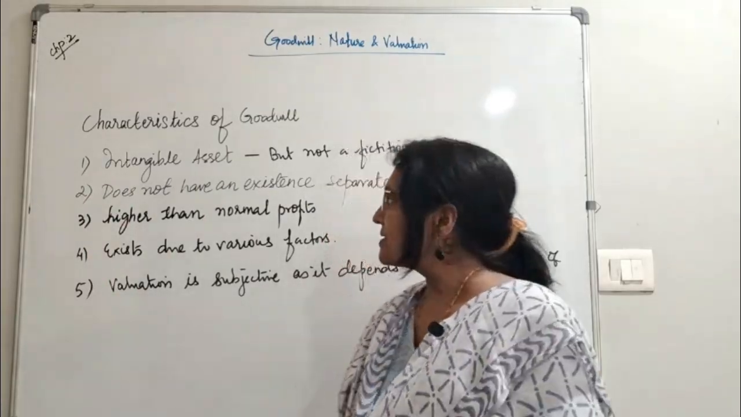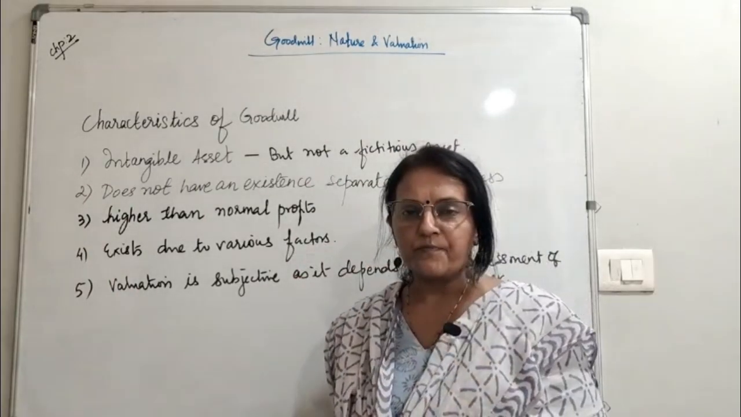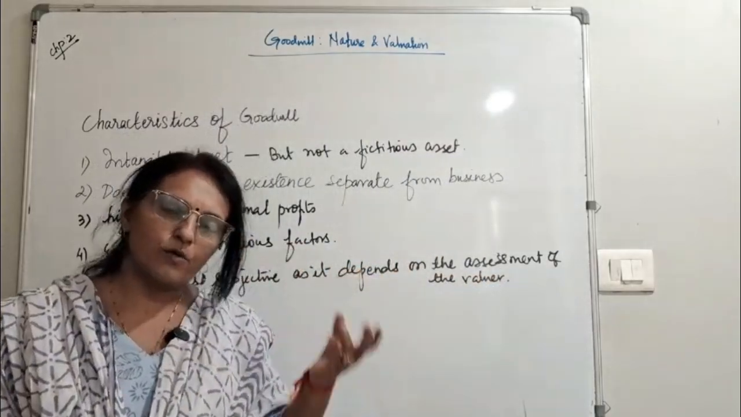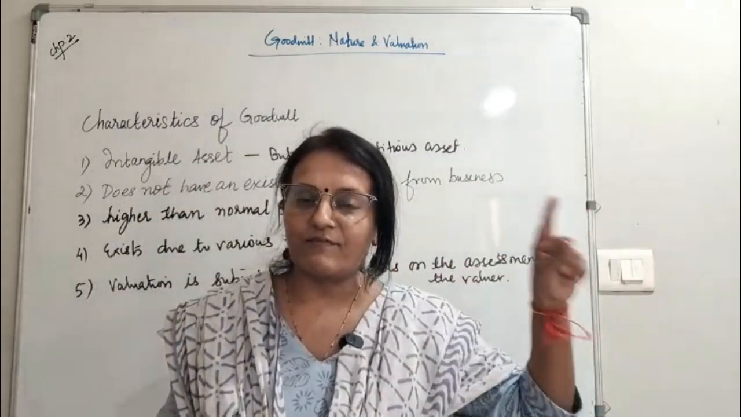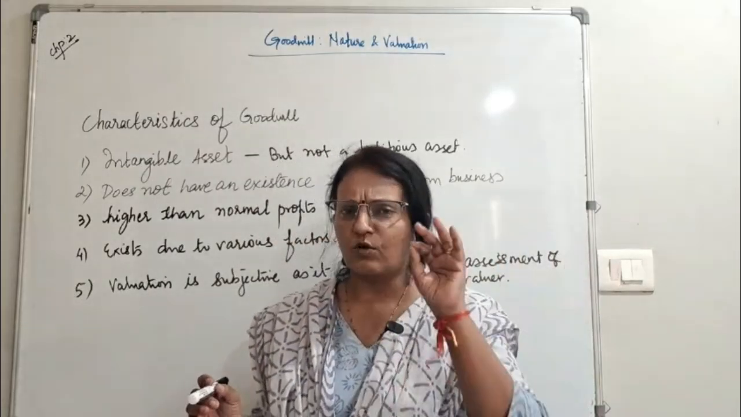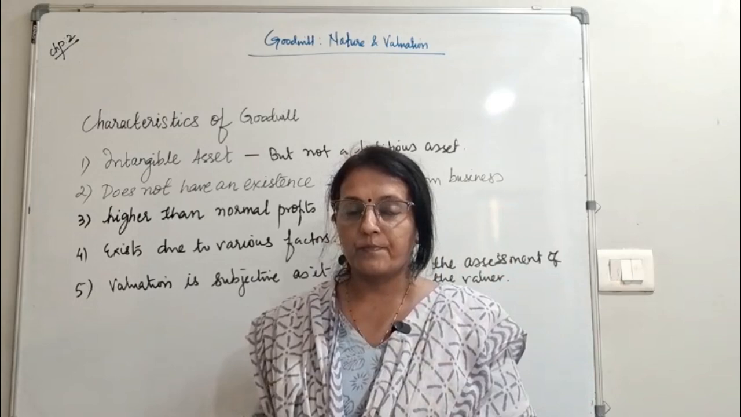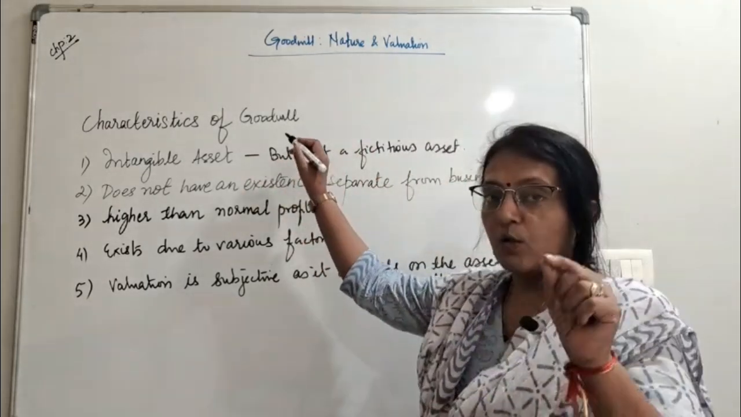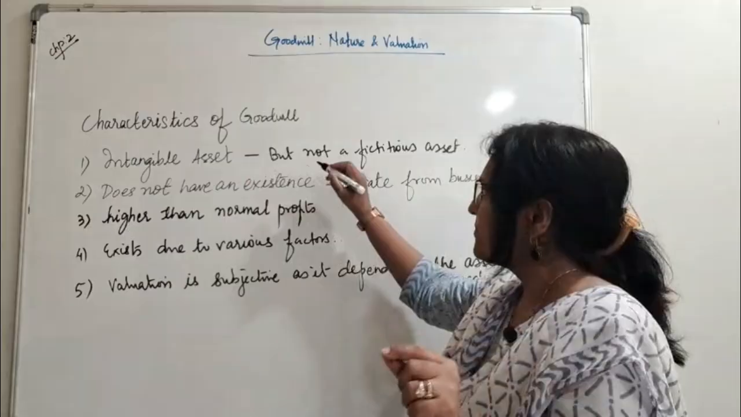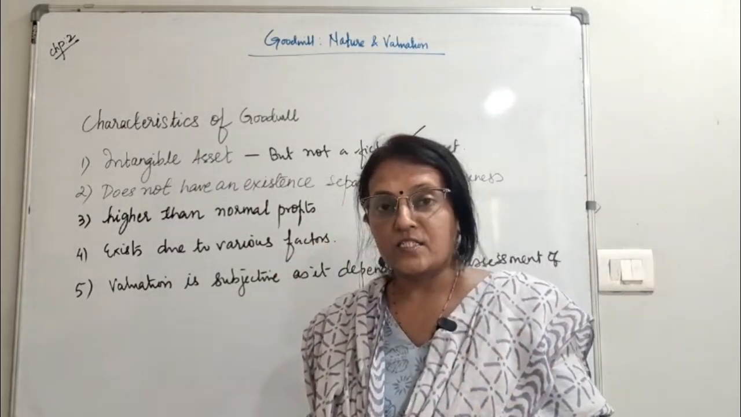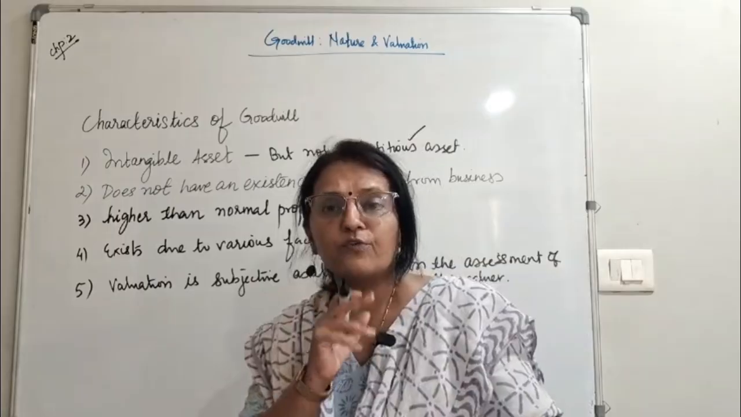But now let's see the characteristics of goodwill. First, goodwill is an intangible asset, which we have already seen in 11th standard. Intangible assets are those which we cannot see, touch or feel, but have value. This had come for MCQ. Goodwill is an intangible asset, but is not a fictitious asset. Is it true or false? Yes, it is not a fictitious asset.